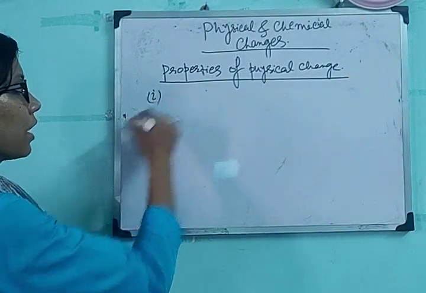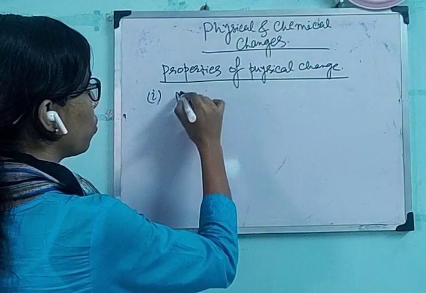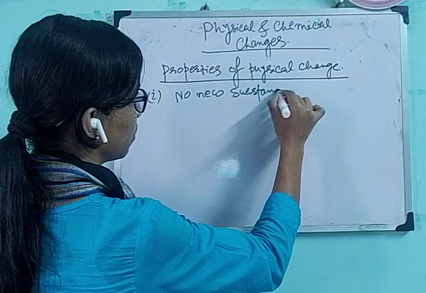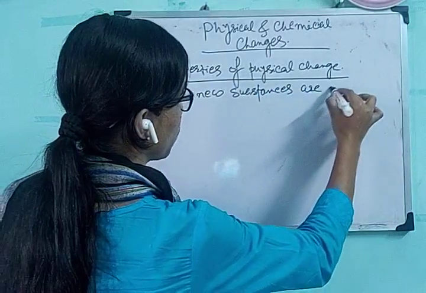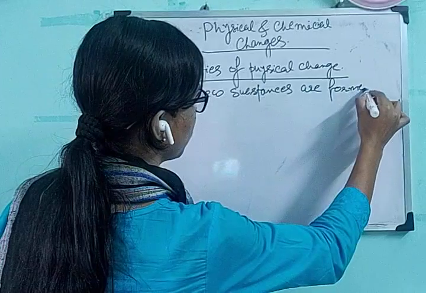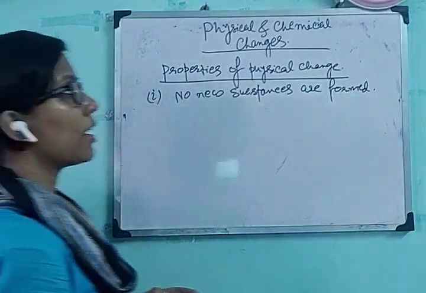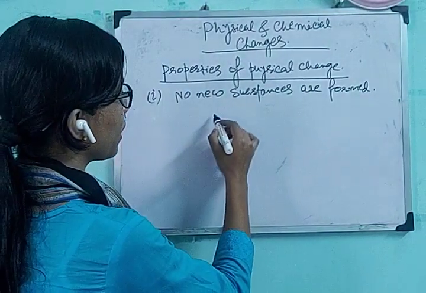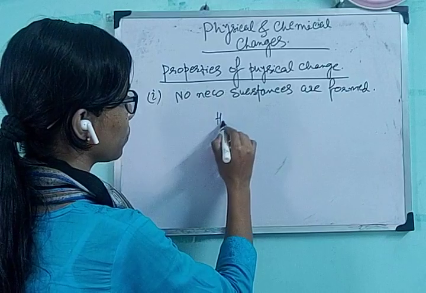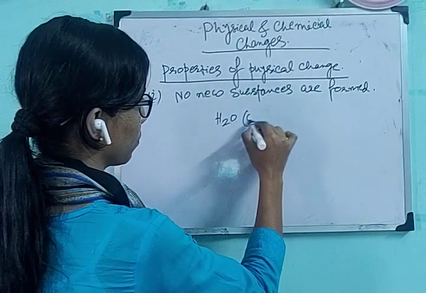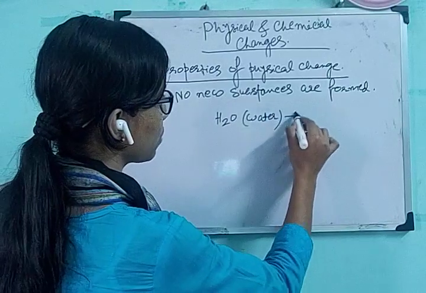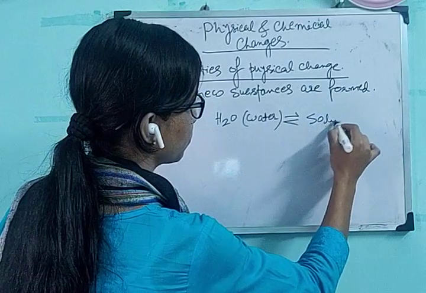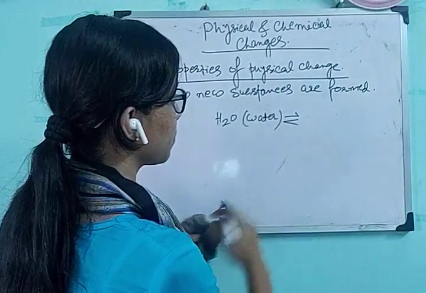The first characteristic is no new substances are formed. What does that mean? Suppose again take the water example, that is water in the liquid state going to the solid state, or you can write it ice.